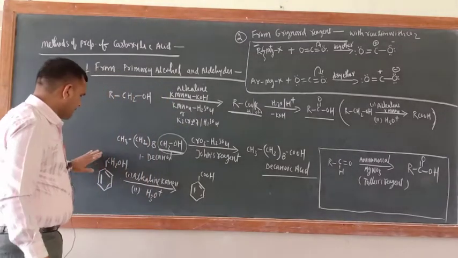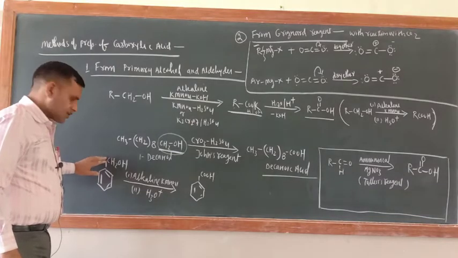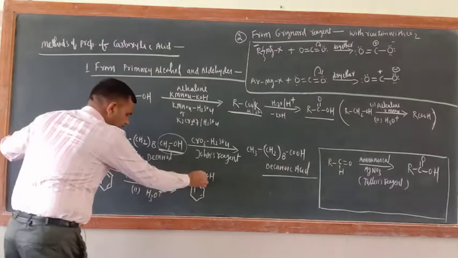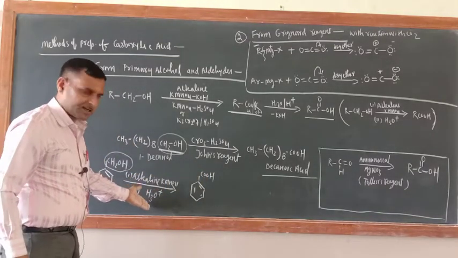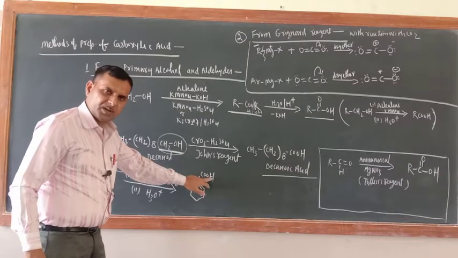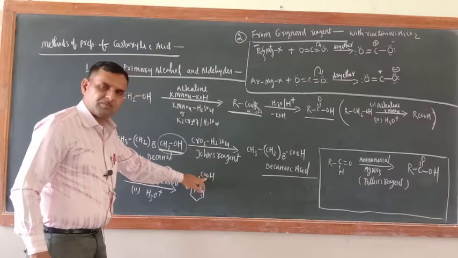Not only this one, if you take benzyl alcohol, the CH2OH group will be oxidized into COOH. With alkaline KMnO4, here also a two-step reaction is there. First the potassium salt of benzoic acid will form, which on acidification, means acidic hydrolysis, will form benzoic acid.